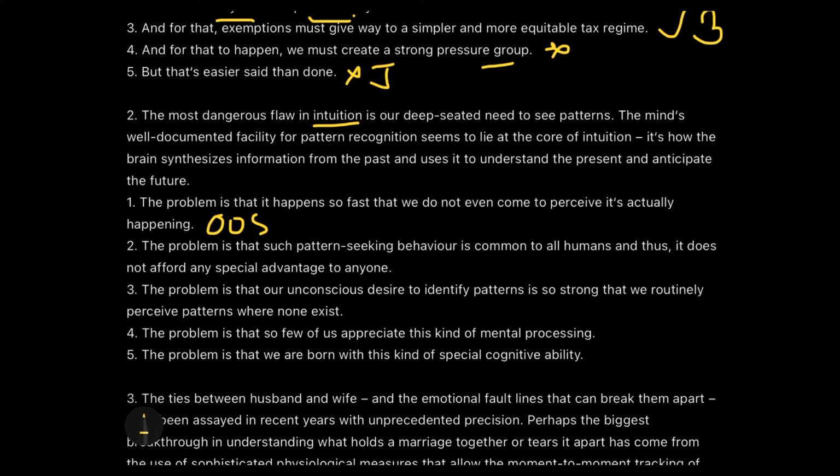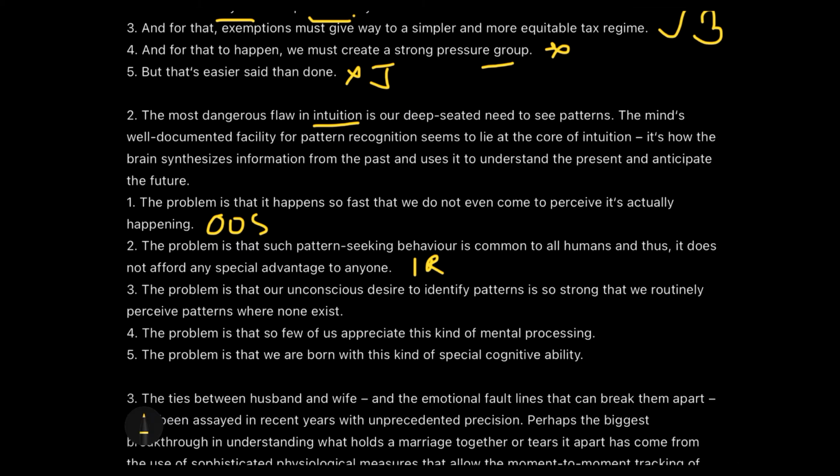Second option says the problem is that such pattern seeking behavior is common to all humans, and thus it does not afford any special advantage to anyone. Well, this is also irrelevant to us because we are not comparing this intuition as a feature in humans or other organisms or things like that. We were just talking about the process. We cannot jump to a different strata right now.